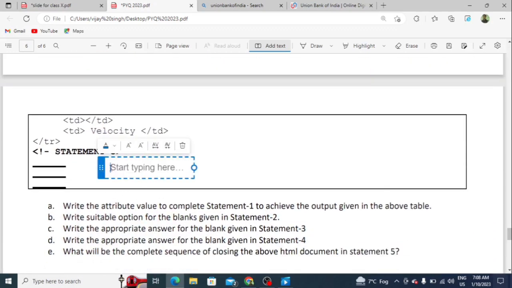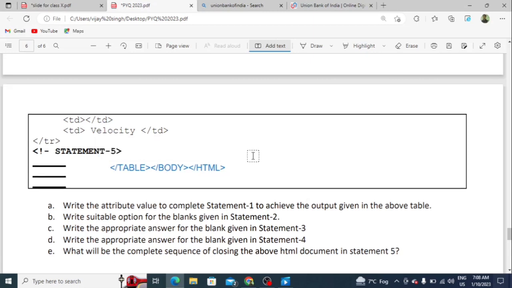And statement 5: here you have to write the closing tags. First, which tag will be closed? The table tag, then the body tag, and next the HTML tag. So students, this is the answer. Let's see question first.